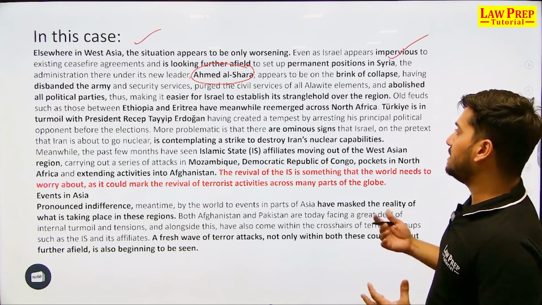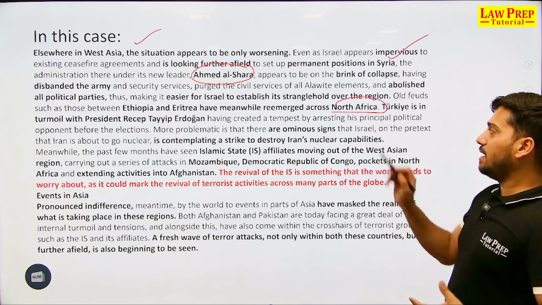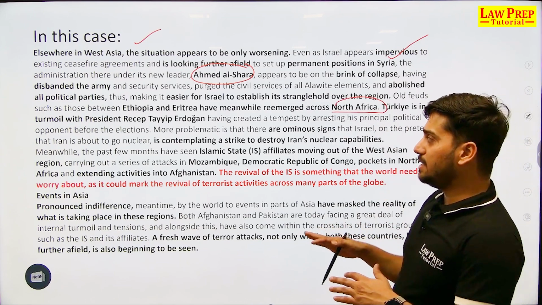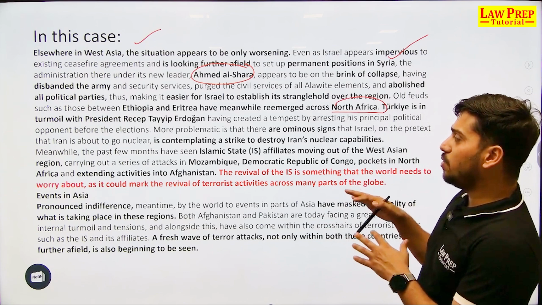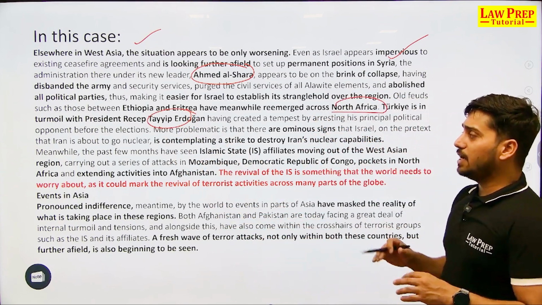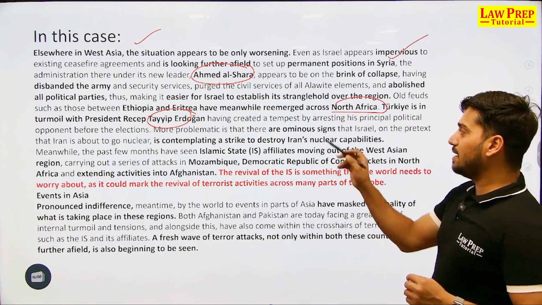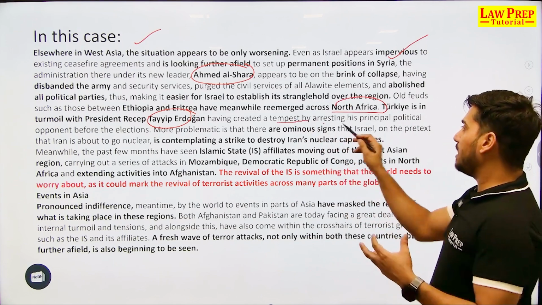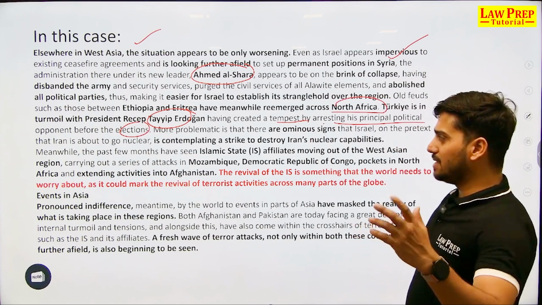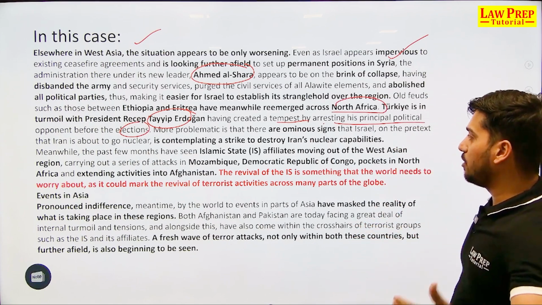Ethiopia and Eritrea basically have also crises have re-emerged in North Africa. Also, the third important aspect is that it is talking about what is going on internally in Turkey as well. It is also very, very difficult, because Recep Tayyip Erdogan has created a tempest by arresting his principal political opponent before elections. Okay, I believe his name is Öcalan, and you will also read about that, right?